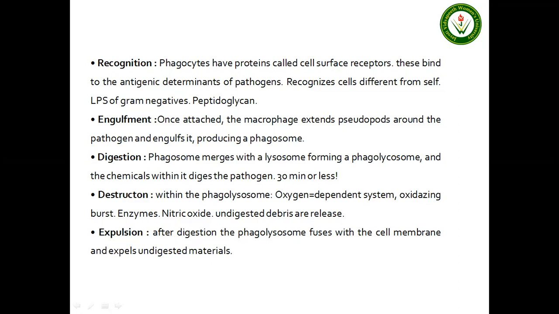They will engulf the foreign particle like bacteria and other pathogens. They will digest or destroy that foreign particle. Most of it will be digested, but if something remains as undigested material, it will be expelled from the cell to the outside.